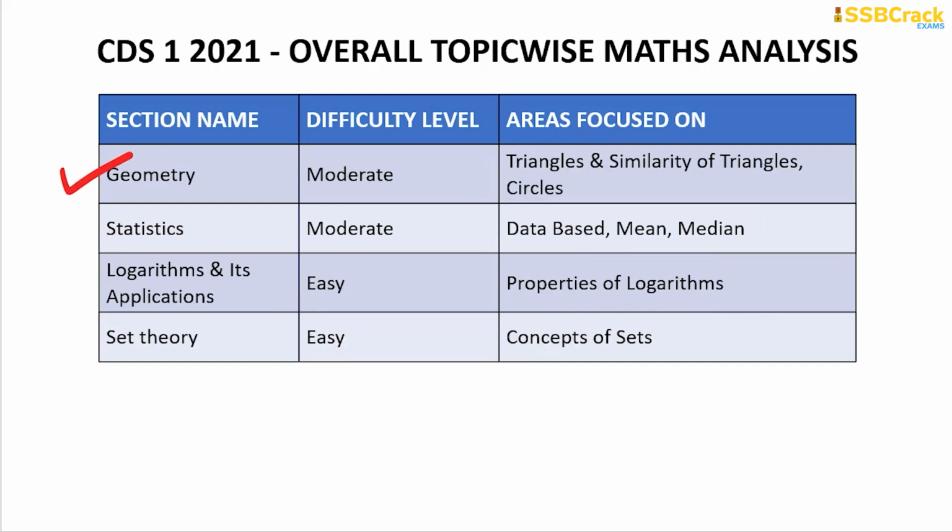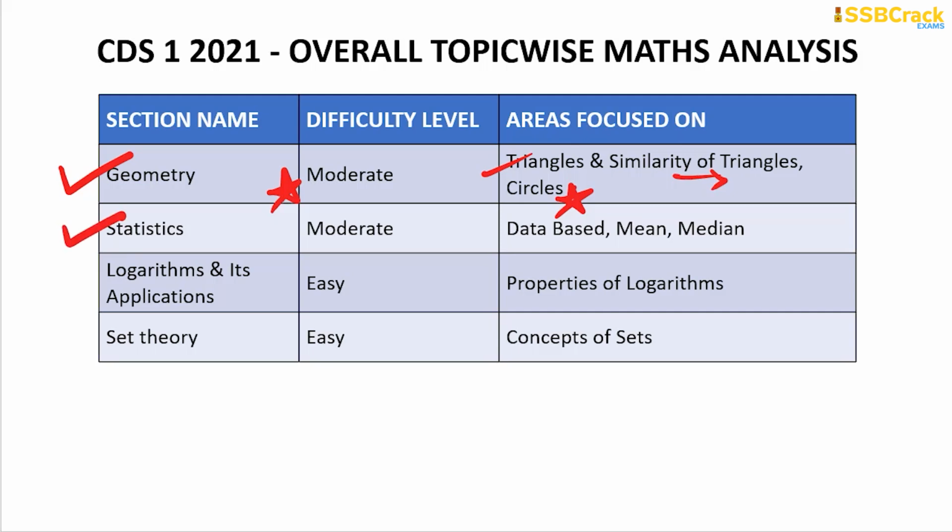Alright. Talking about the next topic, geometry, questions were moderate in level. And most of the questions were come from triangles topic. In particular, similarity of triangles based, the important theorems based, areas of similar triangle based, there were the question, and questions based on the circles where it demanded you to know the important properties of circles relevant to the angles as well as the radius tangent properties. So these were the questions covered under the section named geometry in the paper CDS 1 2021.